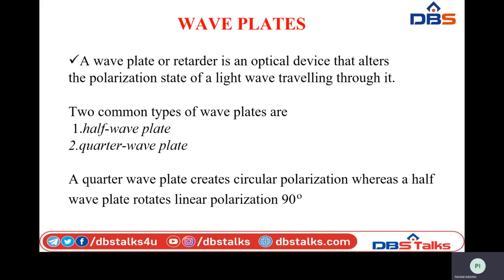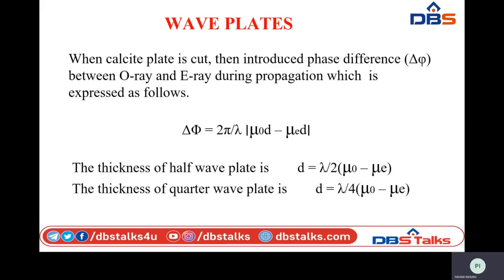So how is it going to do this? Here also we need to take a calcite plate, and it is cut in such a way that it will introduce a phase difference of delta = 2π/λ × |μ₀d − μₑd|. Here λ is the wavelength of the incident light, μ₀ is the refractive index of the ordinary ray, μₑ is the refractive index of the extraordinary ray, and d is the thickness of the plate.